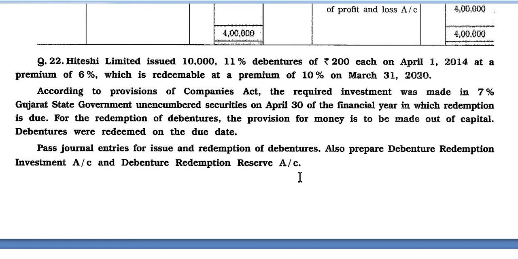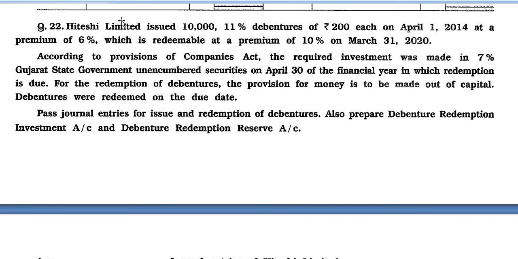Now question number 22. Hiteshi Limited issued 10,000 11% debentures of rupees 200 each on April 1st 2014 at a premium of 6%, which is redeemable at a premium of 10% on March 31st 2020.